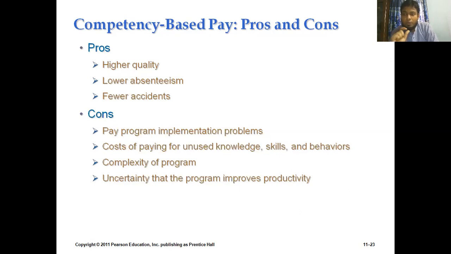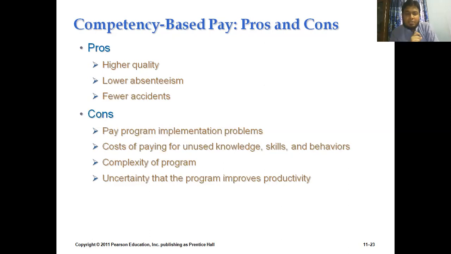So whenever he will try to ensure his productivity, it will definitely ensure the quality for the organization. Number two, that is lower absenteeism. Whenever organizations give their payment based on productivity, employees will feel that if we are absent, then how can we ensure our good productivity? So they will try to reduce their absenteeism.